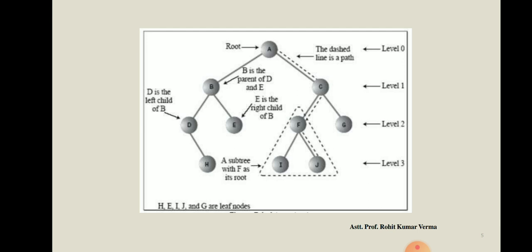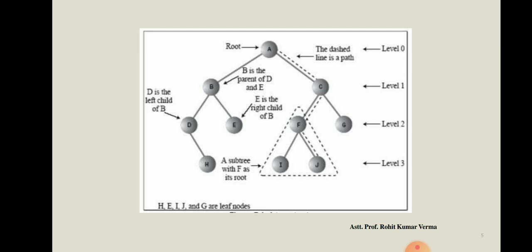Dear students, here you can see for node A the children are B and C. Similarly, in the left subtree, D is the left child of B. So for D, B is the parent.